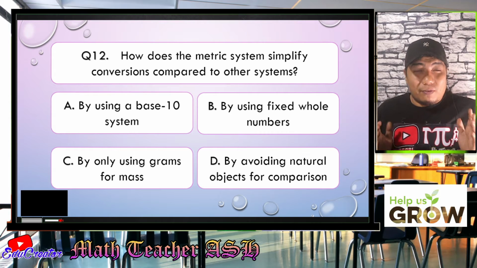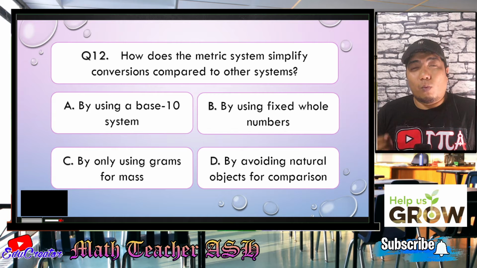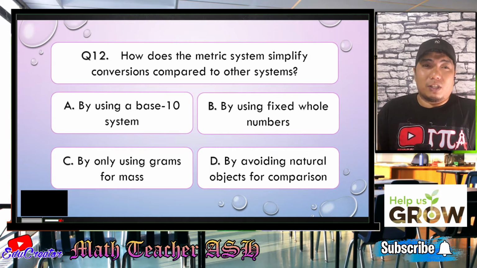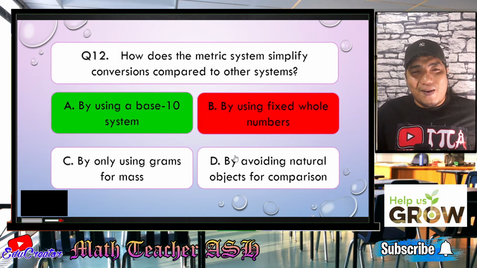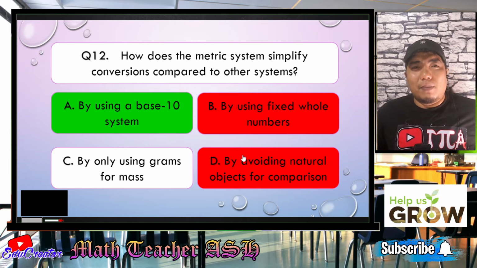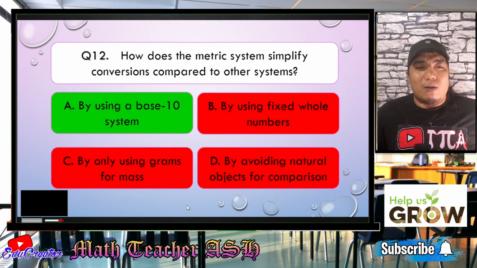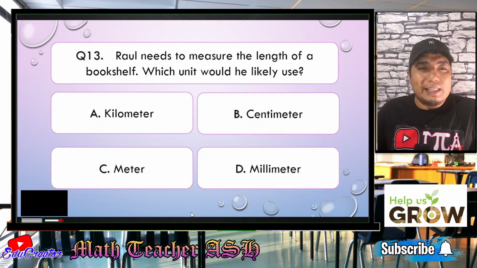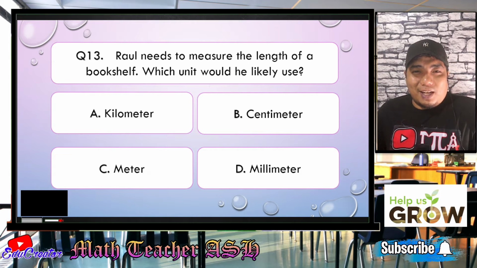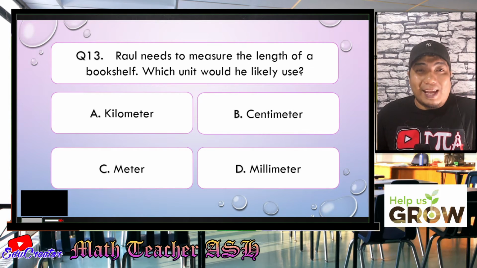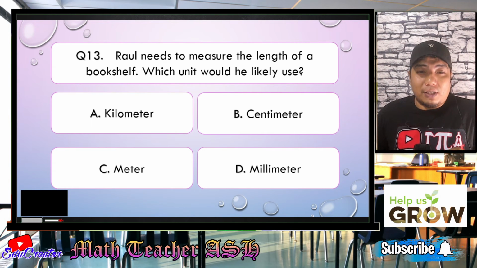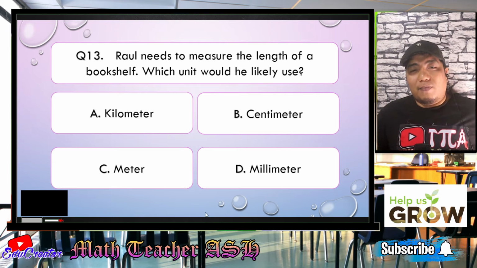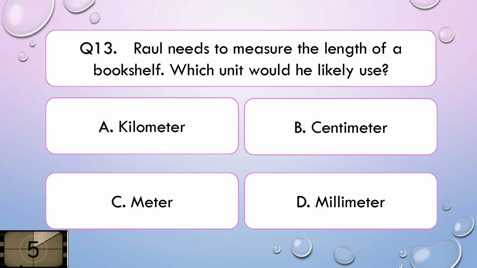Alright, math learners, we have already talked about this. The metric system is very, very easy because it uses the base 10 to simplify. So the correct answer is letter A. Easy, right? Very easy, my dear math learners. Now, let us go to question number 13. Raul needs to measure the length of a bookshelf. Which unit would he likely use? Is it A, kilometer, B, centimeter, C, meter, or letter D, millimeter? I'll give you 5 seconds to think about your answer.